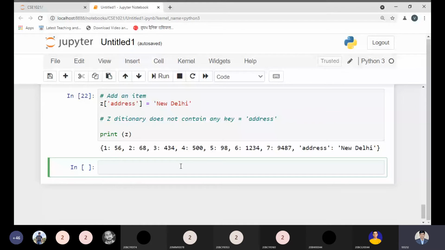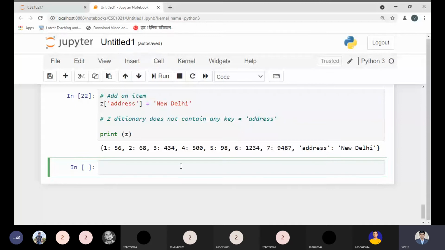If it does not exist, now see, 1, 2, 3, 4, 5, 6, 7 are the keys, and now address is also a key. Okay, and 56, 68, 434, 500, 98, 1234, 9487, and New Delhi are the values of the respective keys. Now this is the point. Each and every key is unique, of course. So according to the dictionary, every key should be unique, and we have respective values. No problem. So what we are doing is trying to assign some value to a non-existent key, and then it will be automatically added.